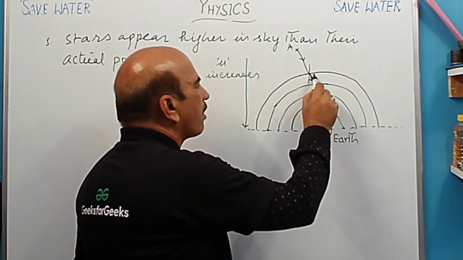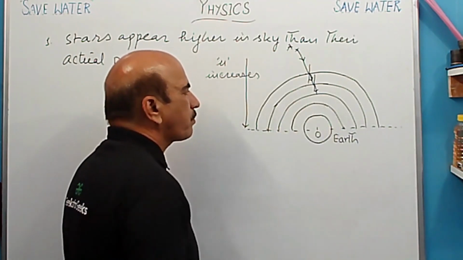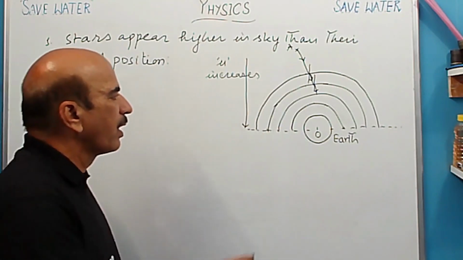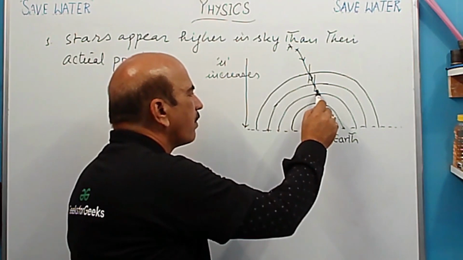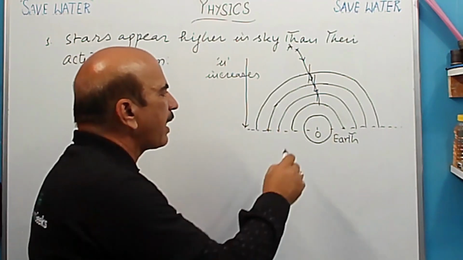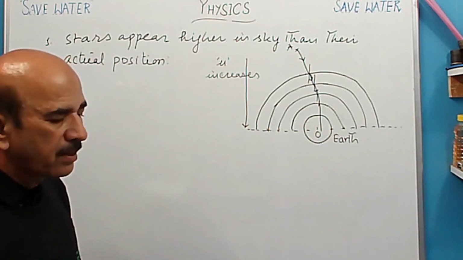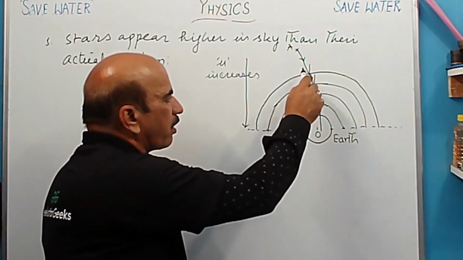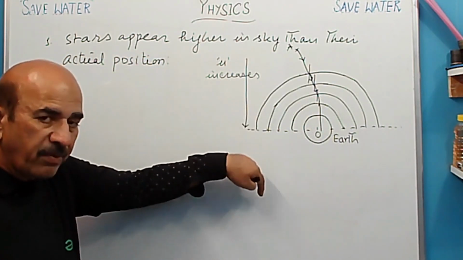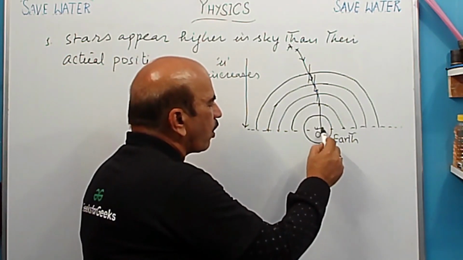Again here it is coming, and here we draw the normal. Again bending is taking place, because the refractive index is increasing. Finally it will go like this, and again bend like this. So continuous bending is there, and here it comes straight. Continuous bending of light is taking place because the refractive index of each layer is increasing downward. So finally light comes to the observer, who is here.